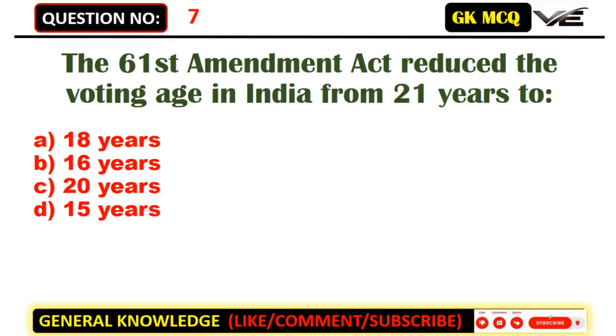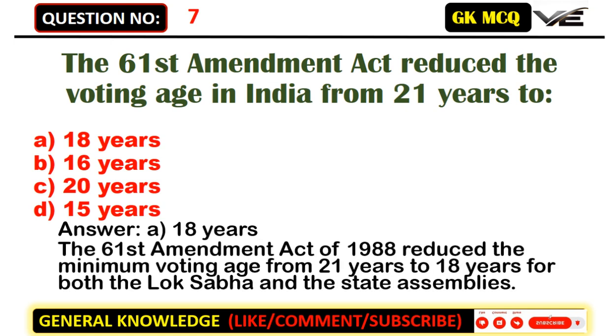The 61st Amendment Act reduced the voting age in India from 21 years to A. 18 years, B. 16 years, C. 20 years, D. 15 years. Answer: A. 18 years. The 61st Amendment Act of 1988 reduced the minimum voting age from 21 years to 18 years for both the Lok Sabha and the state assemblies.